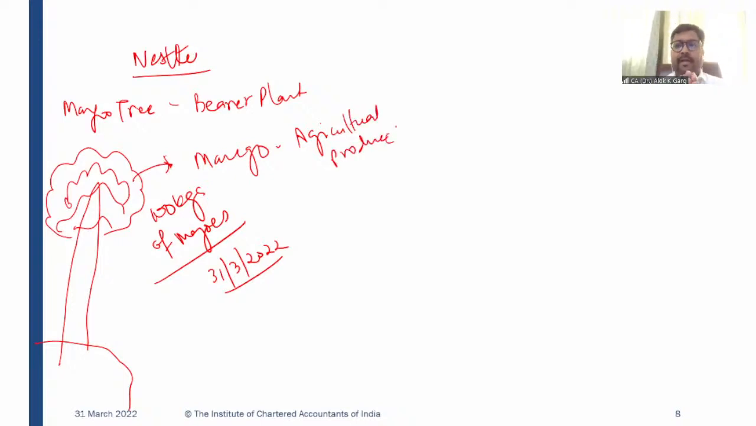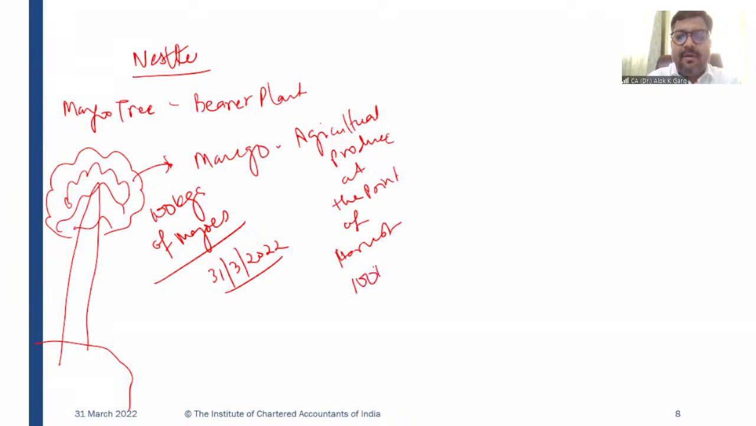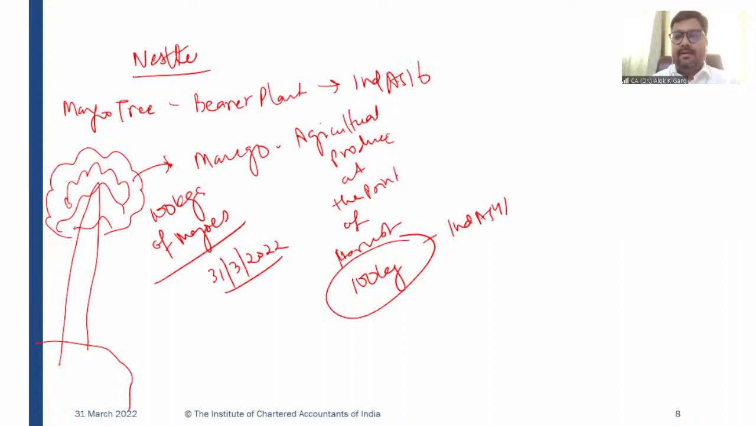So when I'm harvesting these mangoes, these are 100 kgs of mangoes. This agriculture produce at the point of harvest, these are 100 kg of mangoes, and on this 100 kg of mangoes, Ind AS 41 is applicable. Mango tree will be covered under Ind AS 16 because it is a bearer plant. And on these mangoes, when I'm plucking these mangoes today, which is 31st March, this Ind AS 41 will be applicable, and I need to account for these mangoes as per Ind AS 41.